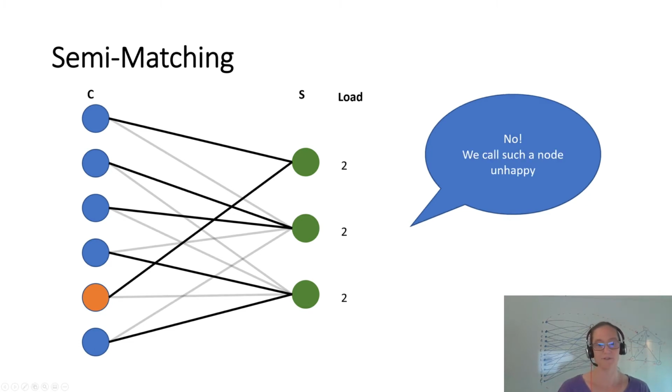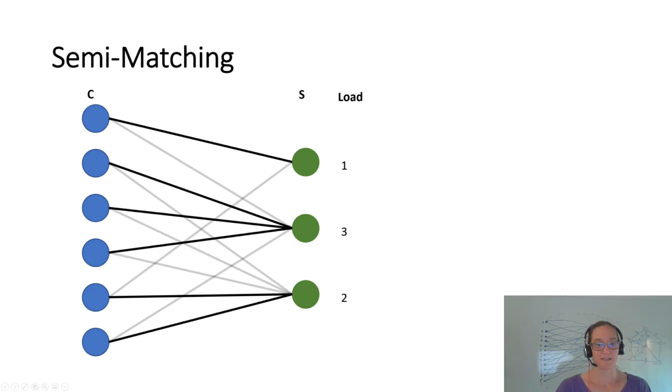So this node wants to change, and if it changes, of course, this server's load increases to 2, and this decreases to 2. So now it has a better service because the load of its server is smaller. Simultaneously, you can also see that now all the load is distributed equally. So this is also an optimal semi-matching.